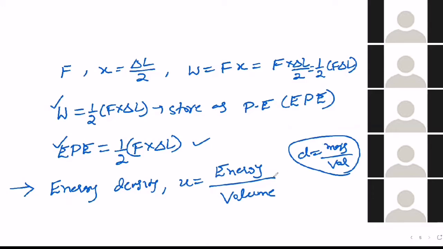But here, energy by volume means energy density. Mass by volume is mass density. Energy by volume is energy density. Like that, any quantity by volume, you can define as that quantity density.